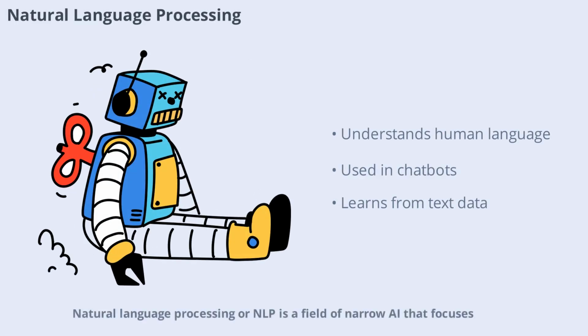Natural language processing, or NLP, is a field of narrow AI that focuses on enabling computers to understand and generate human language. Machine learning algorithms are used to analyze text, translate languages, and even generate written content. NLP powers applications like chatbots, language translation services, and sentiment analysis tools. By learning from vast amounts of text data, these systems become increasingly proficient at understanding human communication.